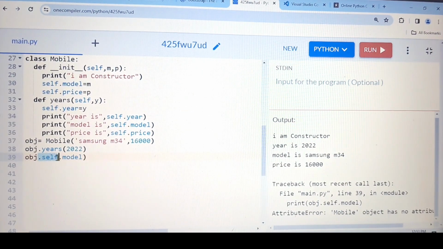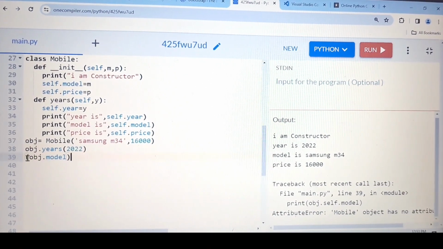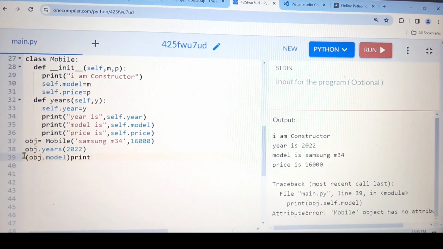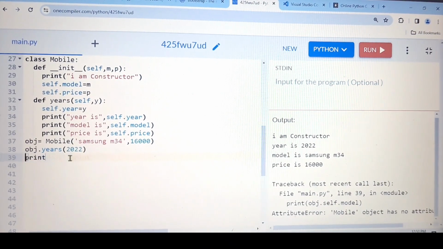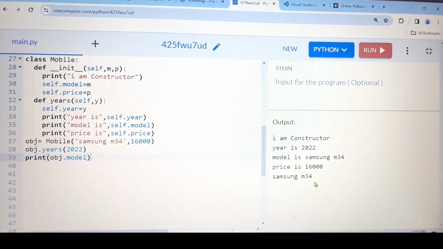Let me run. See, it's printing Samsung M34.